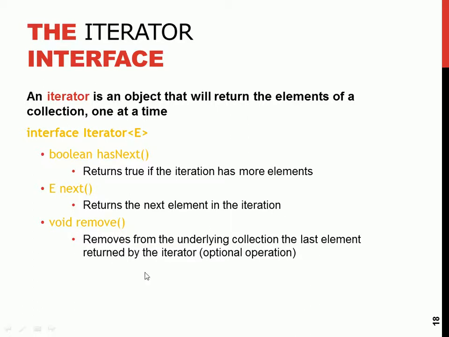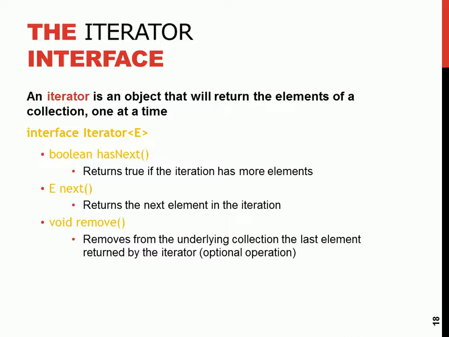Then you have the remove. It removes from the underlying collection the last element returned by the iterator. The next returns the next element, and you loop through again. So if you have 1, 2, 3, we check while this collection hasNext. If there is data inside, then next means return me the first element.